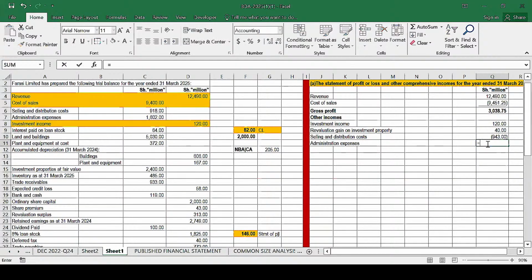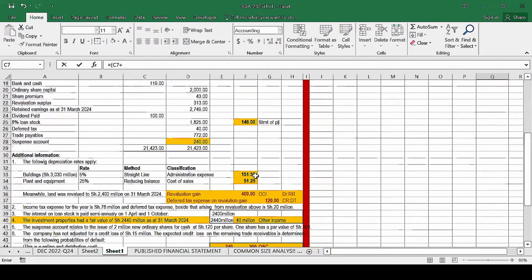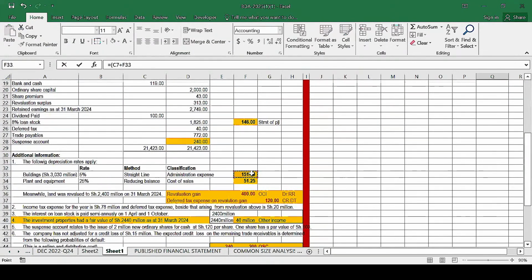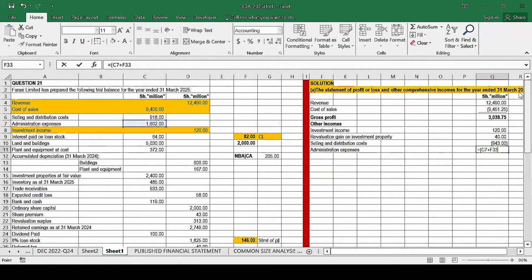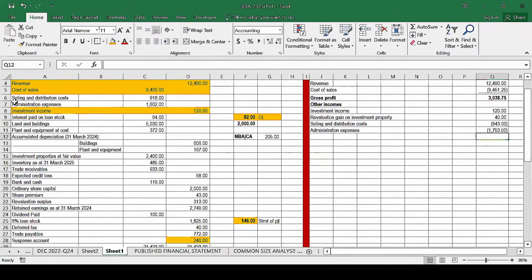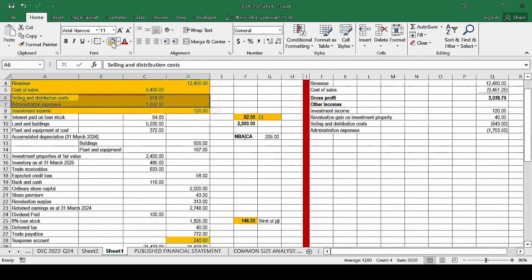What about the admin expenses? I will do the same. I'll take this, and then there is a depreciation to be included here. That depreciation is in note number 1, this one. Is there anything else to be added there? I think no. Then I need to cross the bracket. I multiply that with -1 to make it a negative, and that will be the final figure for administrative expenses. Finally, we have dealt with those two expenses. Maybe you can shade them.